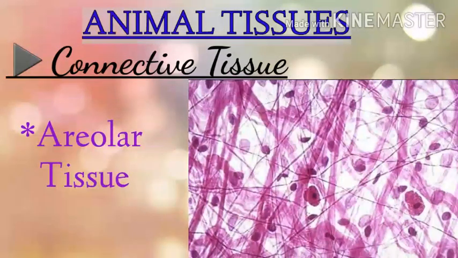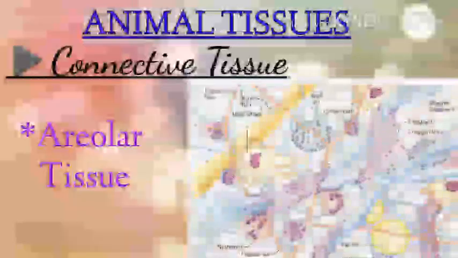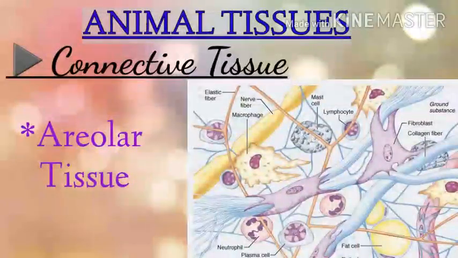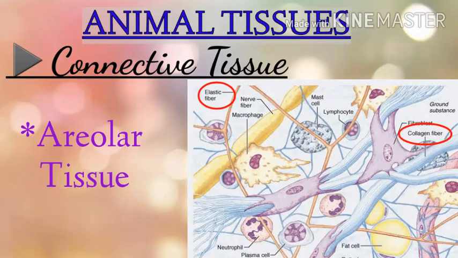Areolar tissue is a fibrous tissue with jelly-like matrix. It is present under the skin. It is a loosely organized connective tissue, and the cells in this tissue are seen scattered from each other and are separated by collagen and elastic fibers. Collagen is a naturally occurring protein and it lies in a semi-fluid matrix. Areolar tissue mainly binds the skin to the muscles.